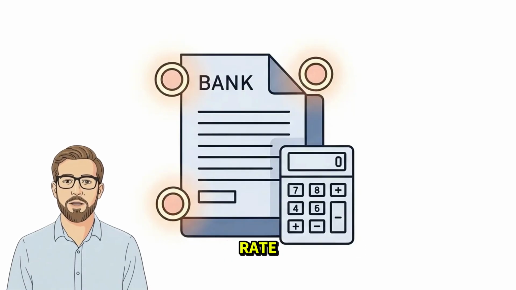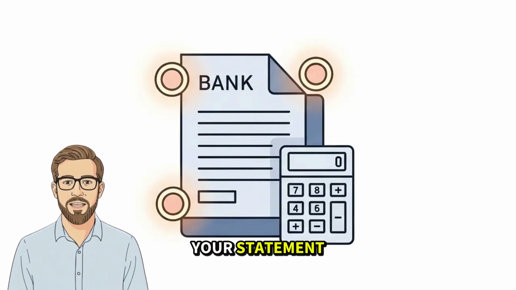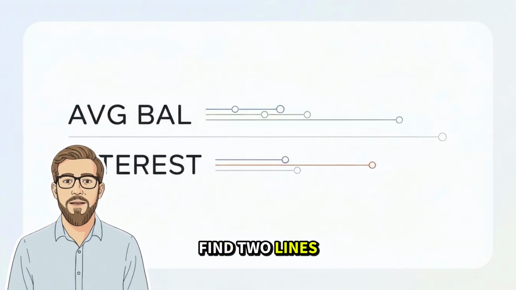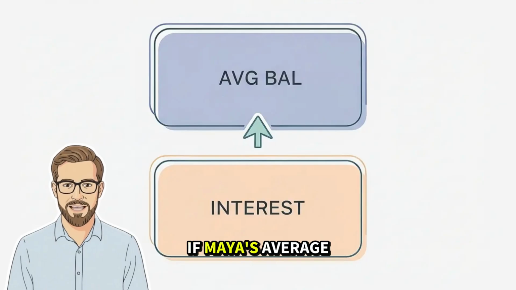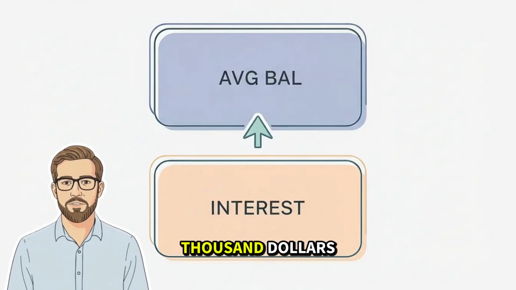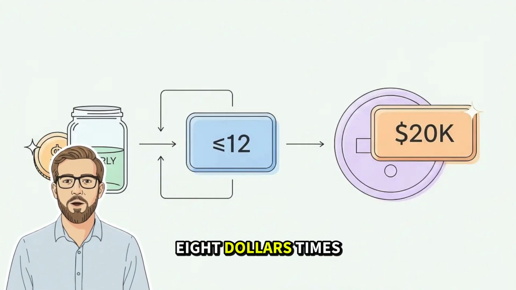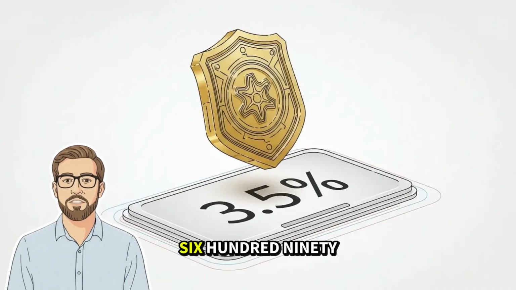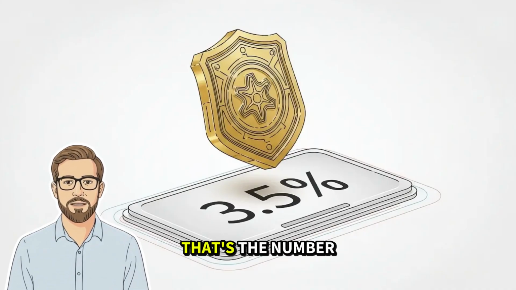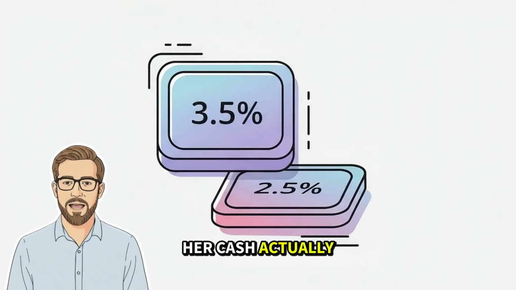It's your effective rate, and you can compute it from your statement. Find two lines: average daily balance and interest earned. If Maya's average daily balance is about $20,000 and she earned $58 this month, that's roughly $58 times 12 equals $696 a year. $696 divided by $20,000 is about 3.5%. That's the number that matters because it's what her cash actually earned.